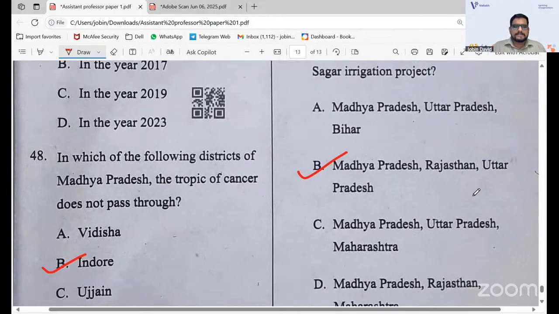So, guys, these are the answers for the MPPSC exam, Paper 1, the Assistant Professor exam Paper 1. If you have any queries regarding the answer keys, when the official answer keys are out, just go with the answer key challenge, or check your marks yourself and prepare for the next tier of the exam.